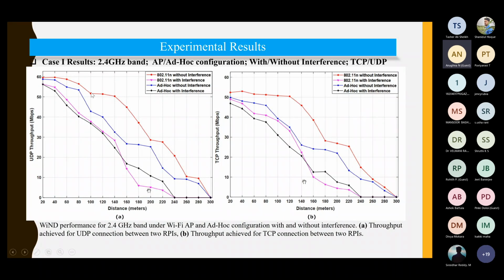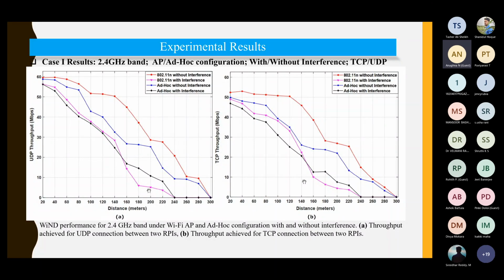The reason is in TCP you always have an acknowledgement and non-acknowledgement data. In UDP, it is not like that. In UDP, you need not send the acknowledgement. The receiver does not send acknowledgement, whereas in TCP after receiving the acknowledgement you transmit the next packet.